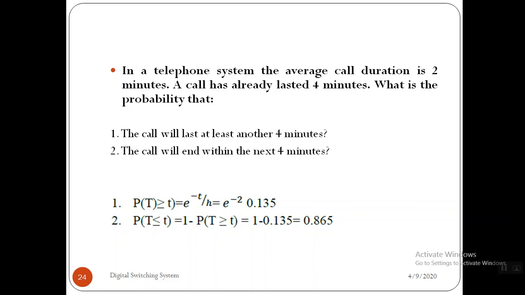Right? Based on whatever we discussed previously, we are going to derive two equations for the first Erlang distribution and second Erlang distribution. The first Erlang distribution is with respect to the lost call systems. The second Erlang distribution is with respect to the queuing systems. They were designed by Erlang, so that's why the names are given as first Erlang and second Erlang distribution. Right? So we'll discuss these things in the third video.